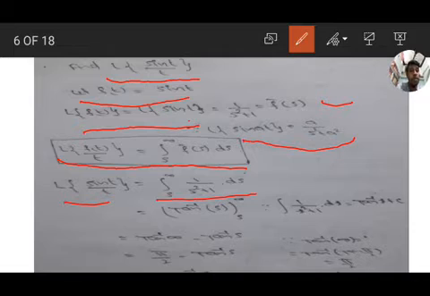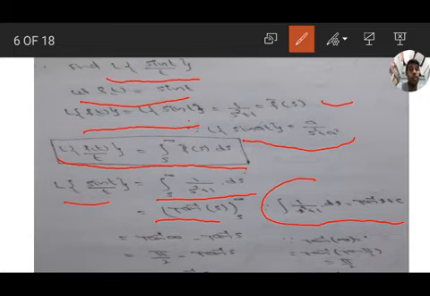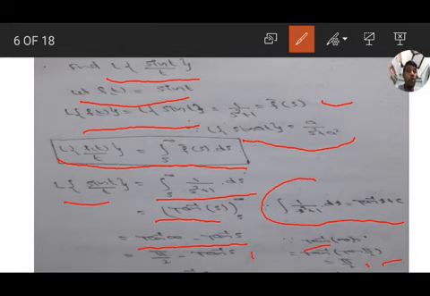We have the formula for the integration of 1 by x square plus 1 dx equal to tan inverse x plus c. So instead of x, here we have s, so tan inverse s from s to infinity. Upper limit minus lower limit: tan inverse infinity minus tan inverse s. Tan inverse infinity means tan inverse of tan pi by 2, tan inverse tan cancel, we get pi by 2. So pi by 2 minus tan inverse s, that equals cot inverse s.